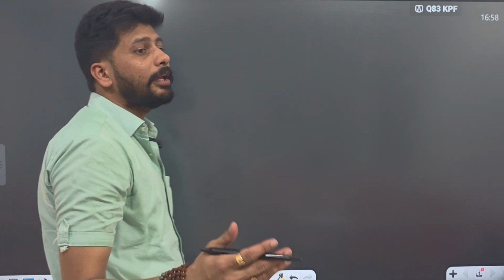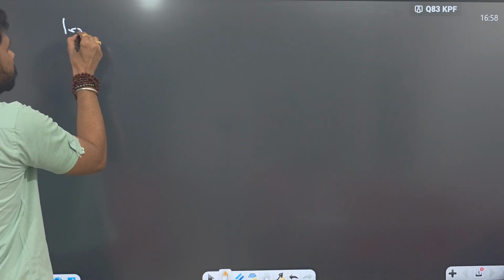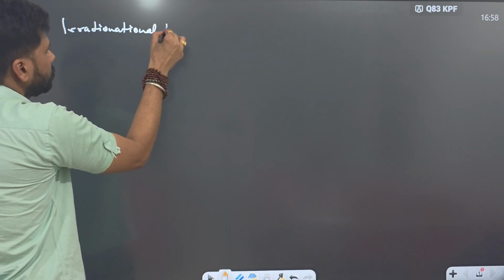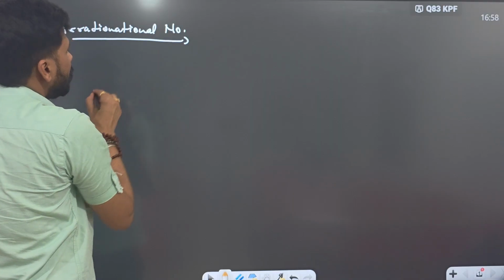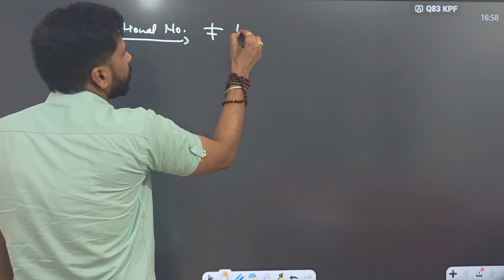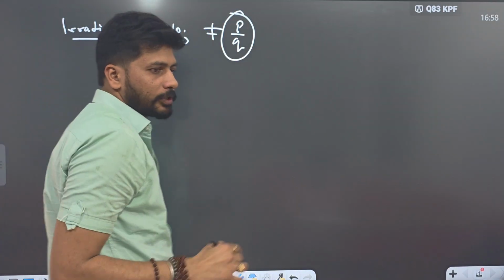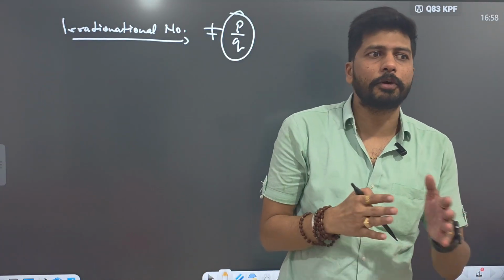Then what do you mean by irrational number? Irrational numbers are those numbers which cannot be represented in the form of p by q. First of all, they cannot be represented in the form of p upon q.